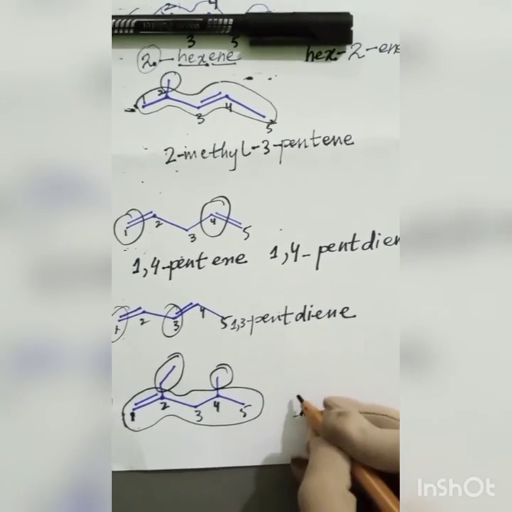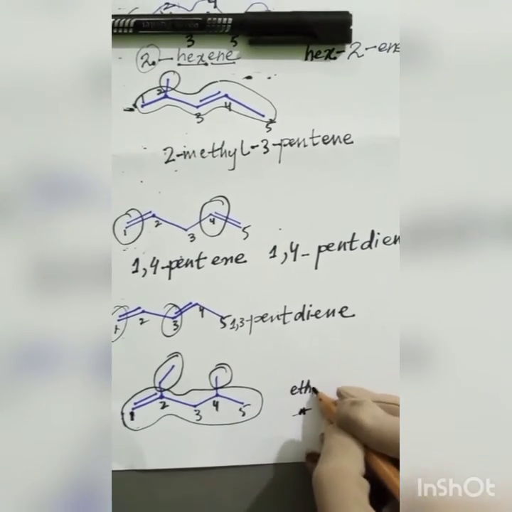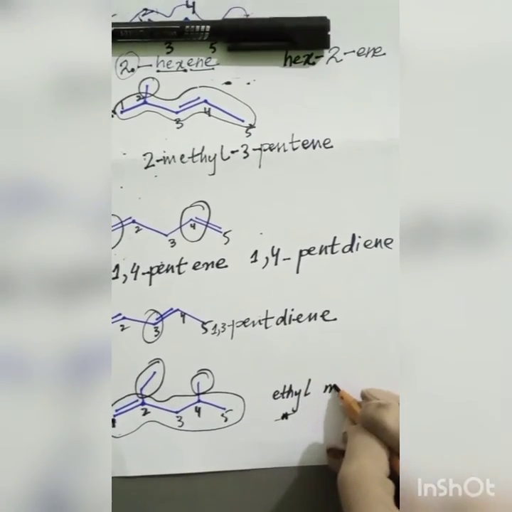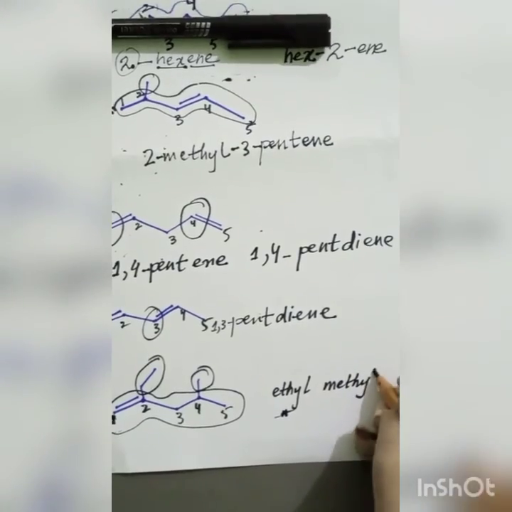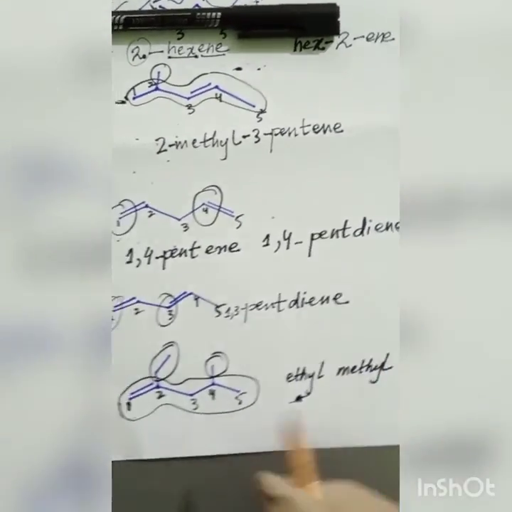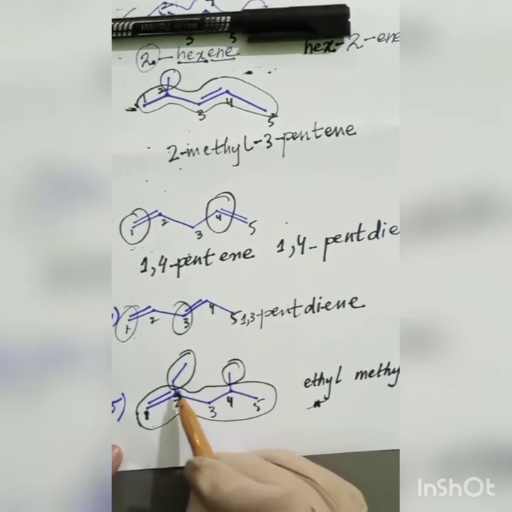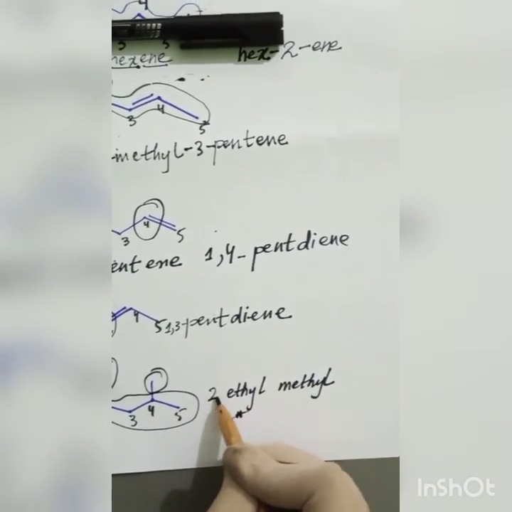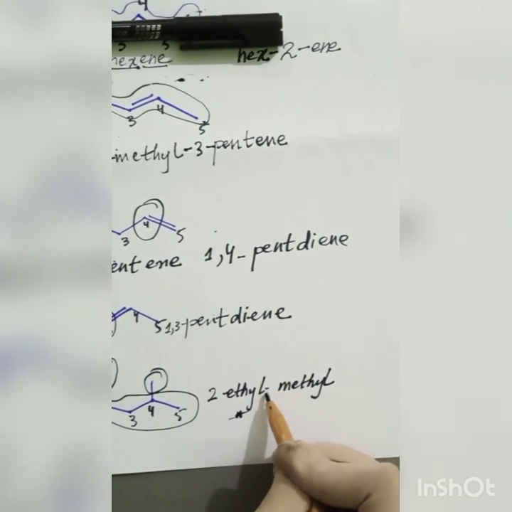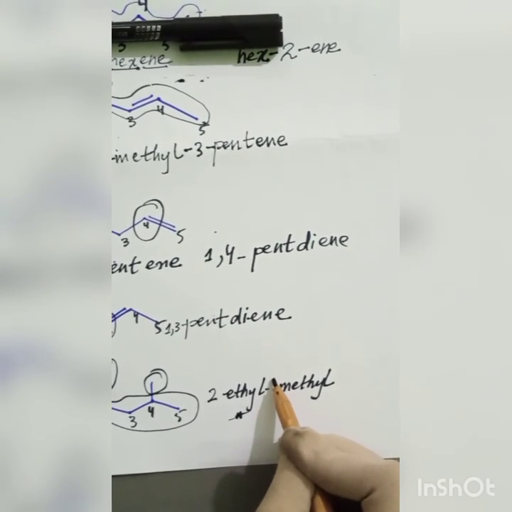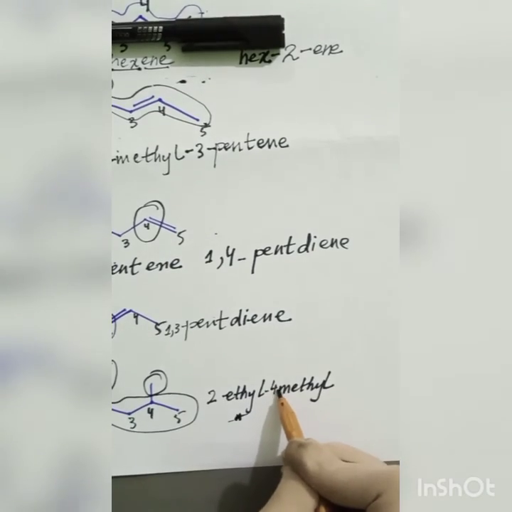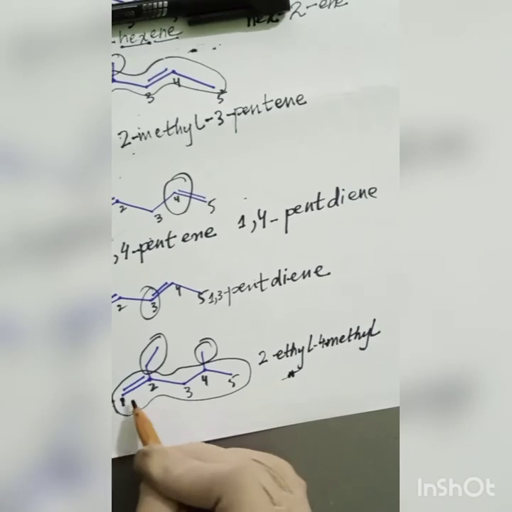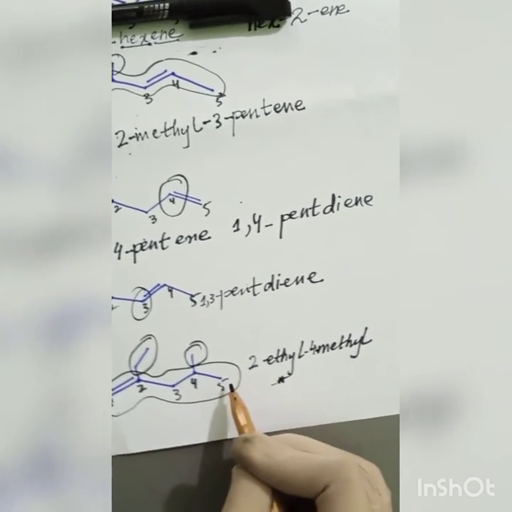I have to first write ethyl, because E comes first in alphabetical order, and then methyl. What are their positions? Ethyl's position is 2 and methyl's position is 4. So I will write 2 dash ethyl dash 4 dash methyl. What is the main chain name? 5, so pent.